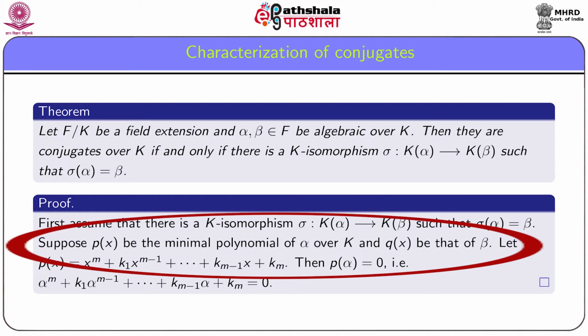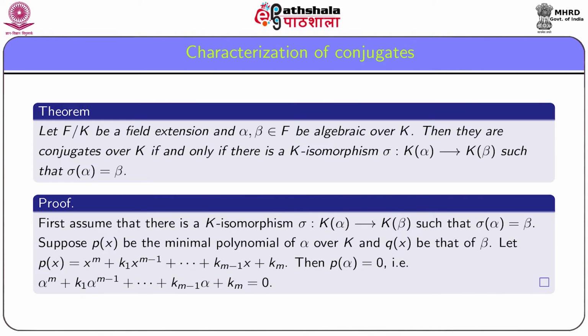Suppose P(x) is the minimal polynomial of alpha over K and Q(x) is that of beta. Note that alpha and beta have minimal polynomials over K because both of them are algebraic over K. Now to show that P(x) and Q(x) are identical, let P(x) be the polynomial x to the power m plus k1 x to the power m minus 1 plus so on plus km.